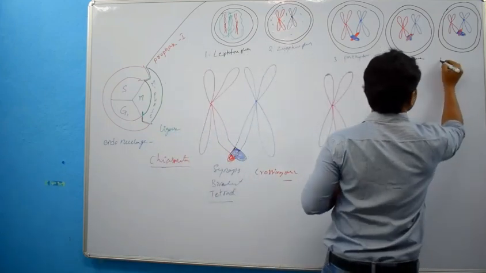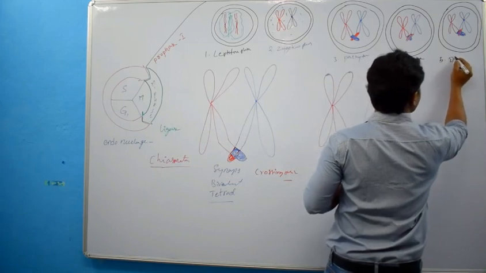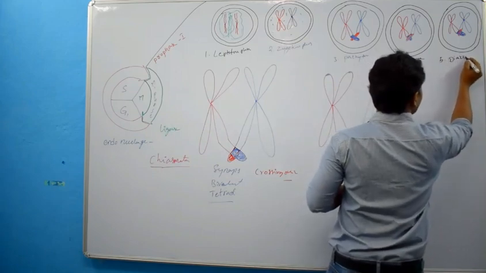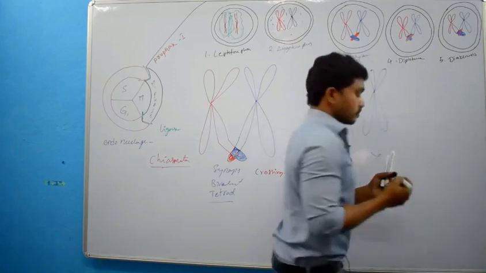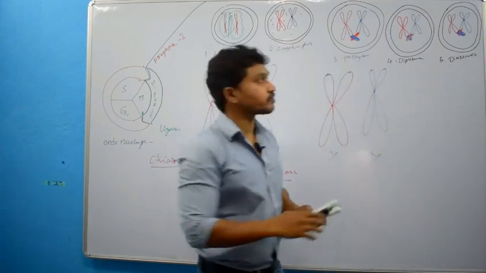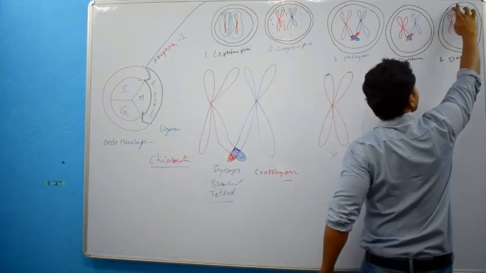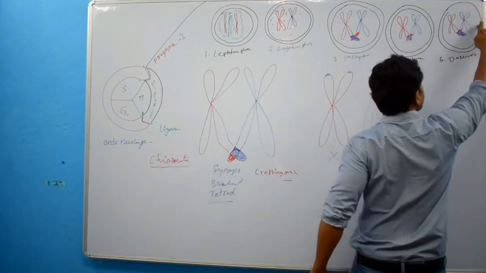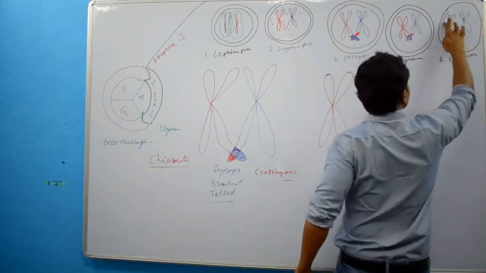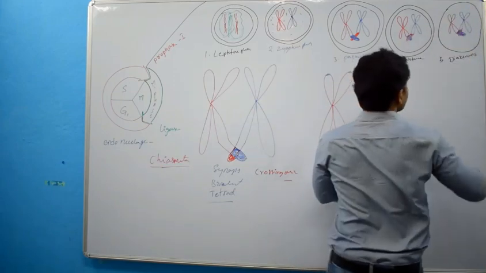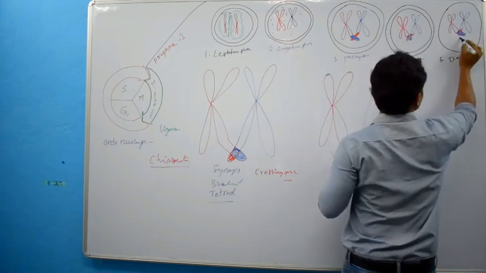Diakinesis. In diakinesis, disappearance of nuclear envelope and nucleolus will be there, no?